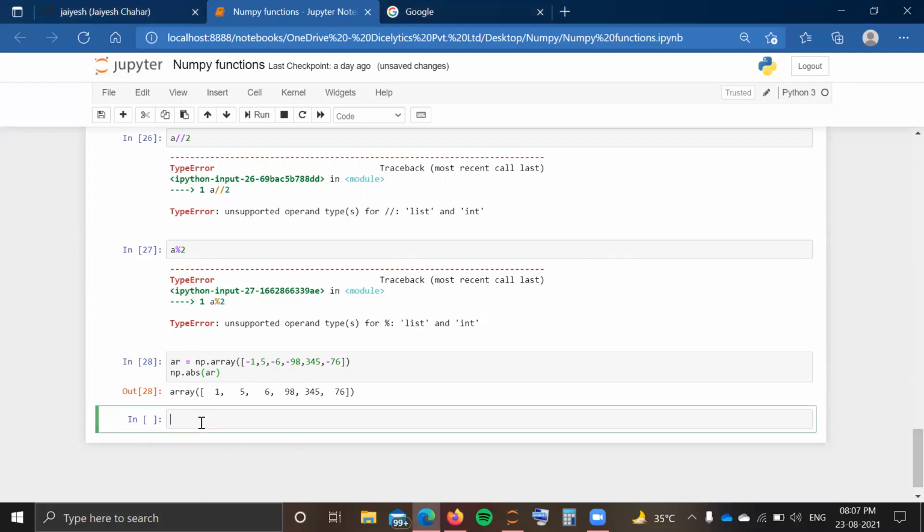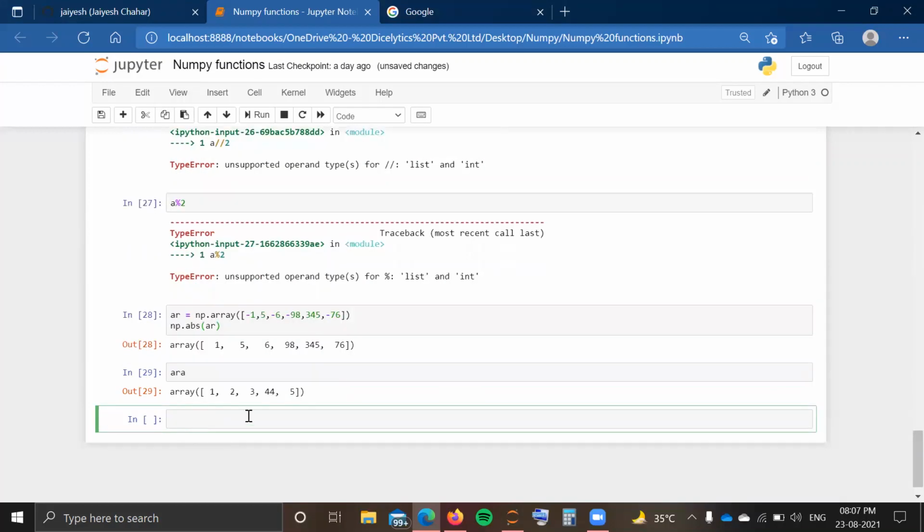In a similar way, you can also calculate the square root of a given array. For example, again, this is my array A, consisting of 1, 2, 3, 44, and 5. Now I want the square root of this array, or simply the square root of something, let us say 144. There is a function known as sqrt, square root, in numpy that you can use. Just write np.sqrt and give inside it the value you want the square root of.